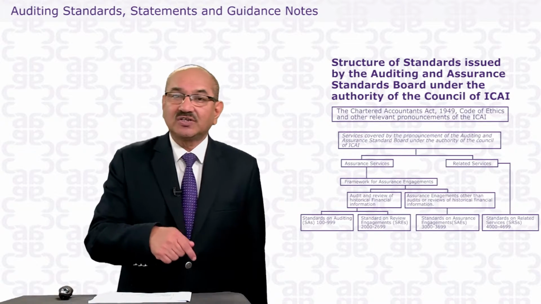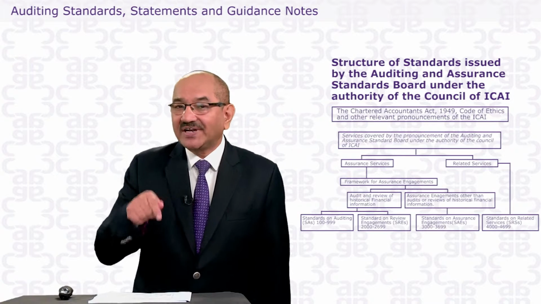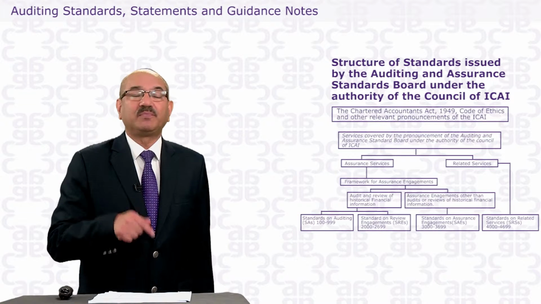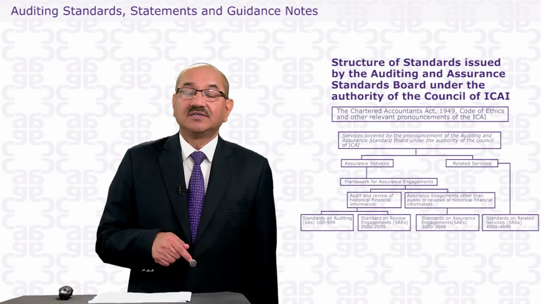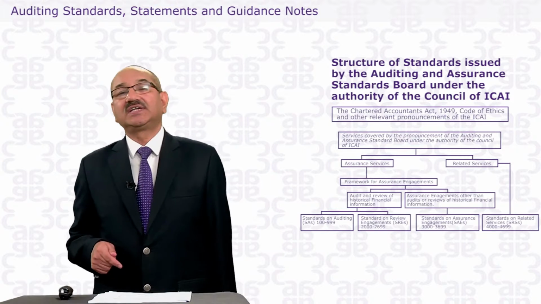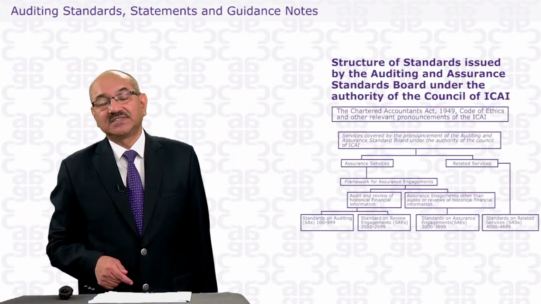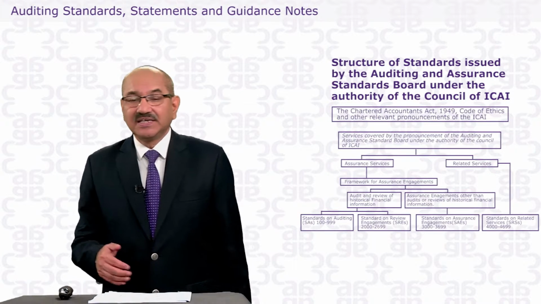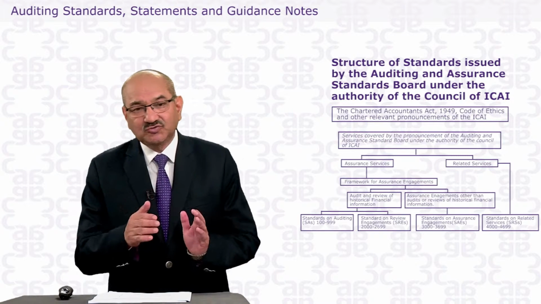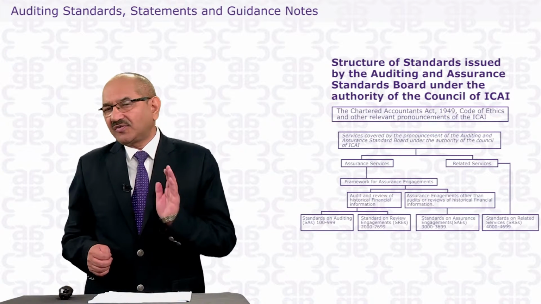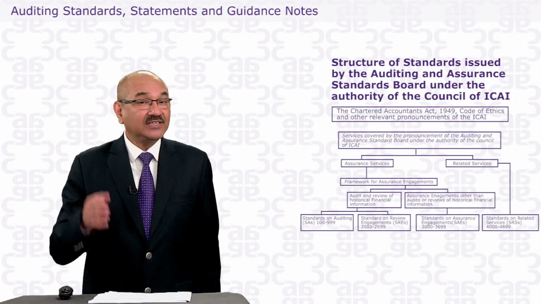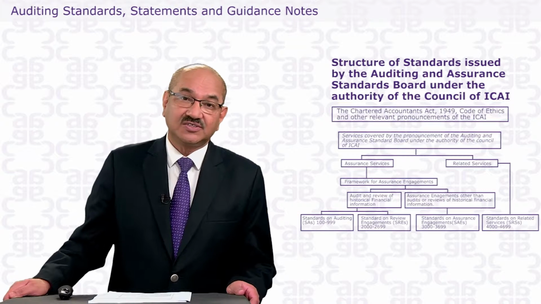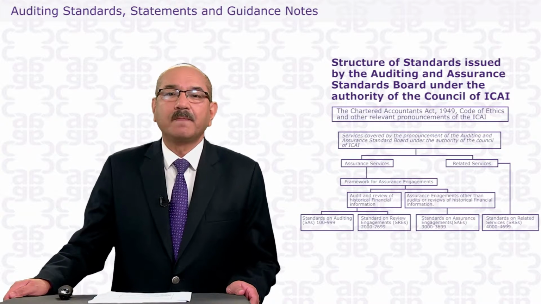A guidance note is not a perfect standard. The subject is still being researched, but it is guidance to the members on how to conduct auditing in those particular subjects or situations. And if the member feels that in his situation he cannot follow this guidance note exactly, he has to deviate, then he has to write in his report why he is deviating from the guidance note of the Institute of Chartered Accountants.